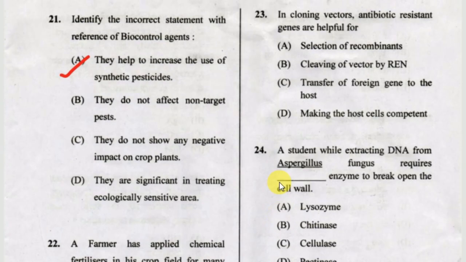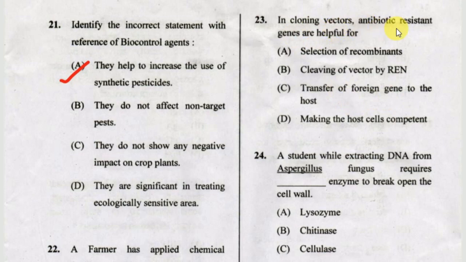Next one, in cloning vectors, antibiotic resistance genes are helpful for option A, selection of recombinants. Option B, cleaving of vectors by RNA. Option C, transfer of foreign gene to the host. Option D, making the host cells competent. The correct answer is option A, selection of recombinants.